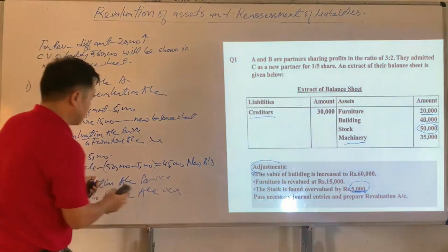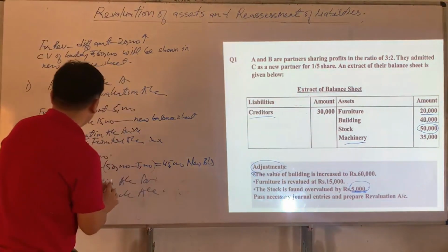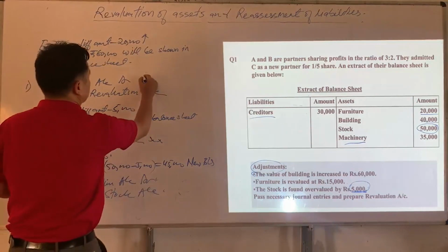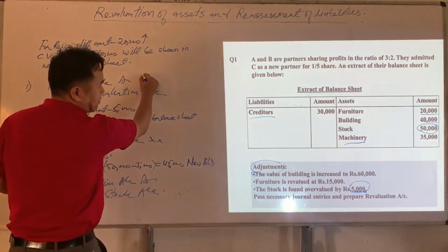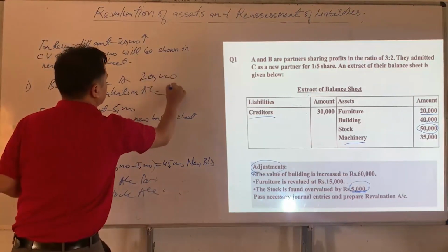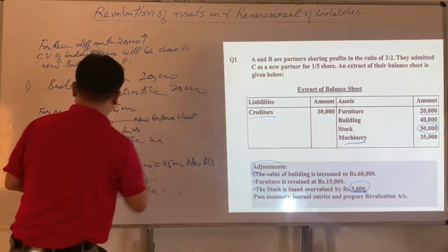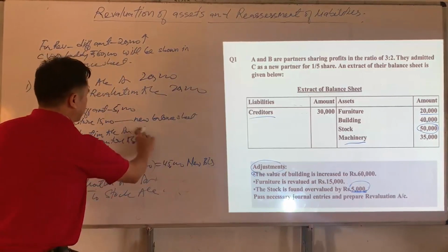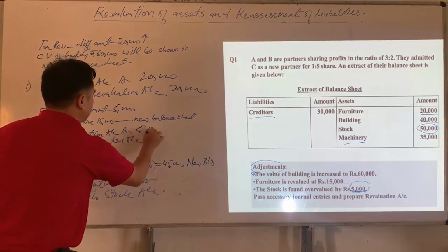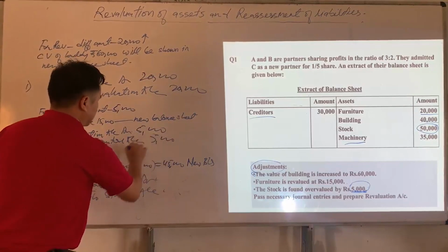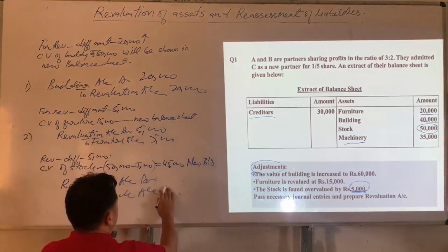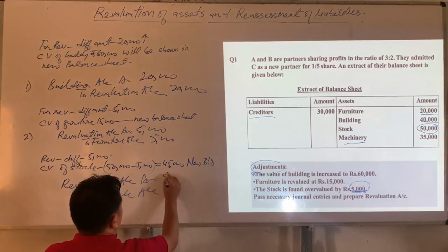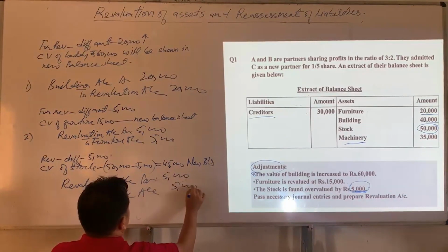Okay, I forgot to write the amount. So here the value of the building is increased by 20,000. Here the value of furniture is decreased by how much? 5,000. And again the value of stock is reduced by rupees 5,000.